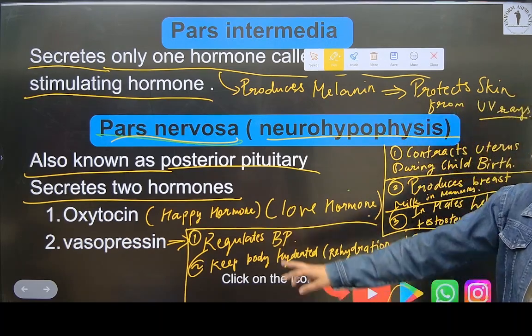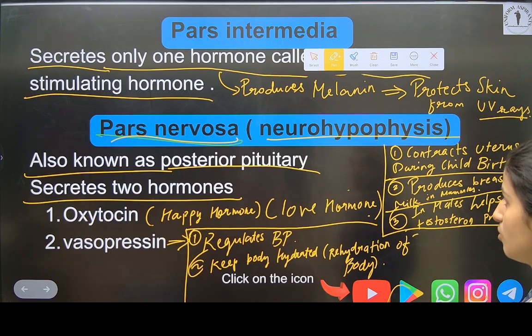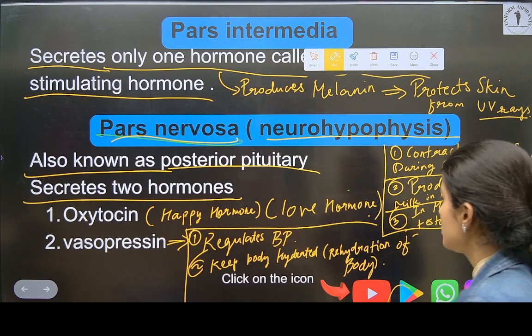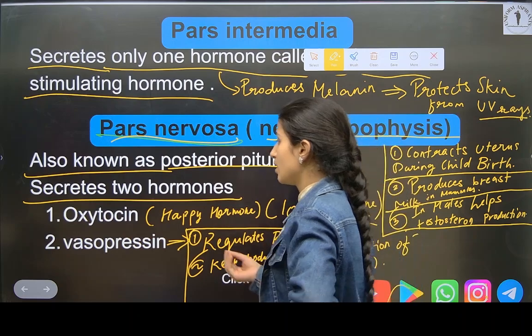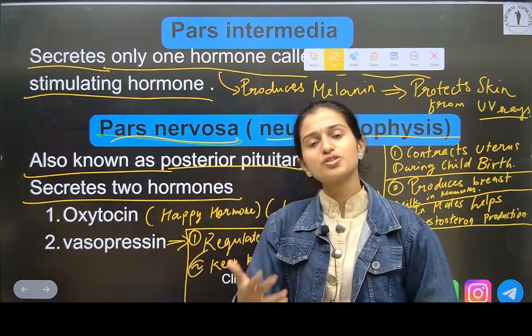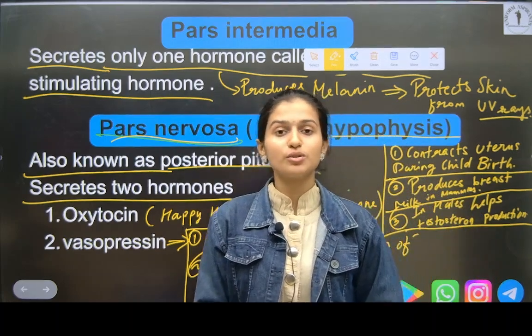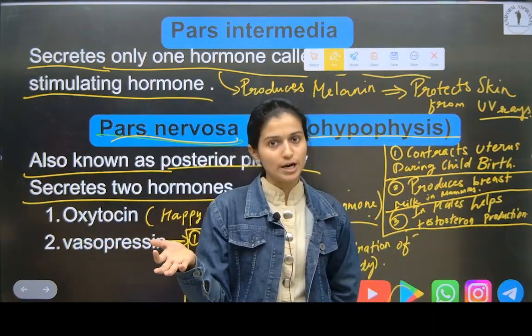See now, pars nervosa. In pars nervosa, there are two types of hormones, oxytocin and vasopressin. Oxytocin we call the love hormone or happy hormone also. What does oxytocin do? It contracts the uterus during childbirth.